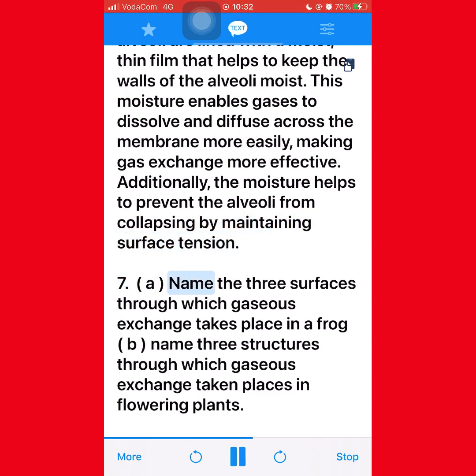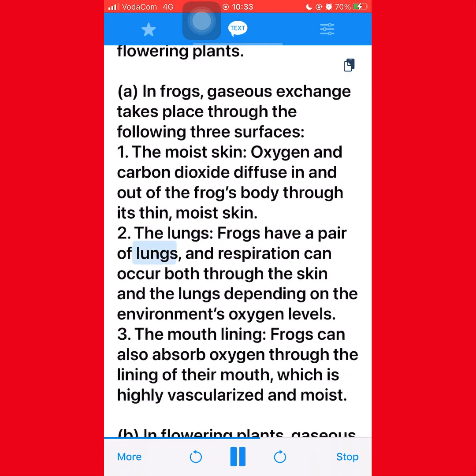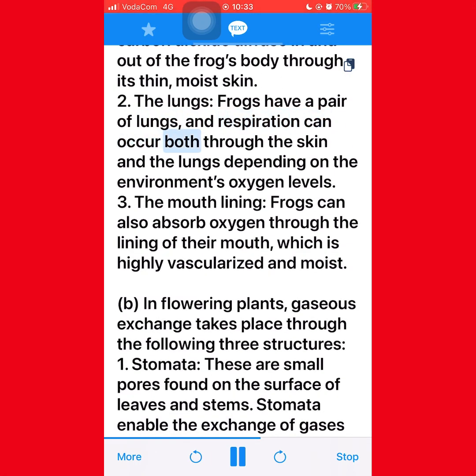7. Name the 3 surfaces through which gaseous exchange takes place in a frog. B. Name 3 structures through which gaseous exchange takes place in flowering plants. In frogs, gaseous exchange takes place through the following 3 surfaces. 1. The moist skin. Oxygen and carbon dioxide diffuse in and out of the frog's body through its thin, moist skin.